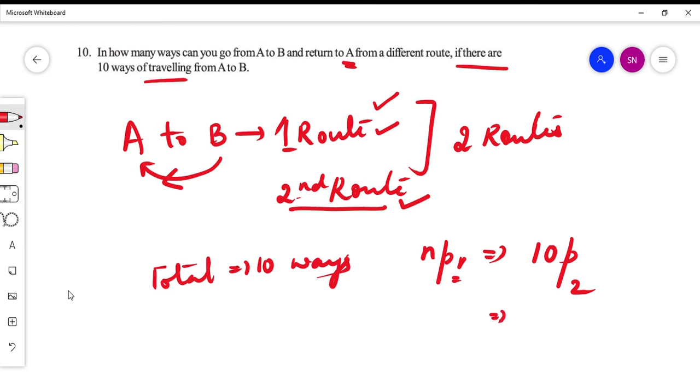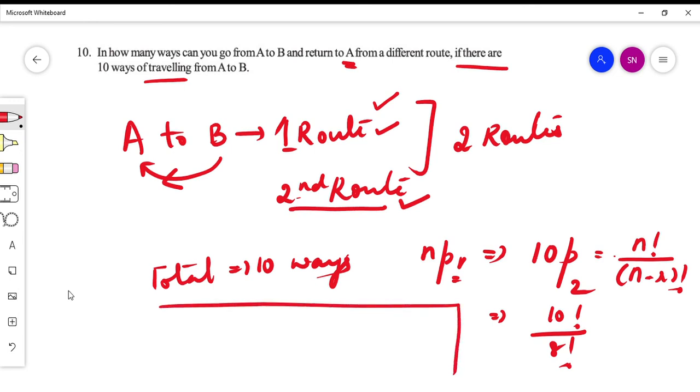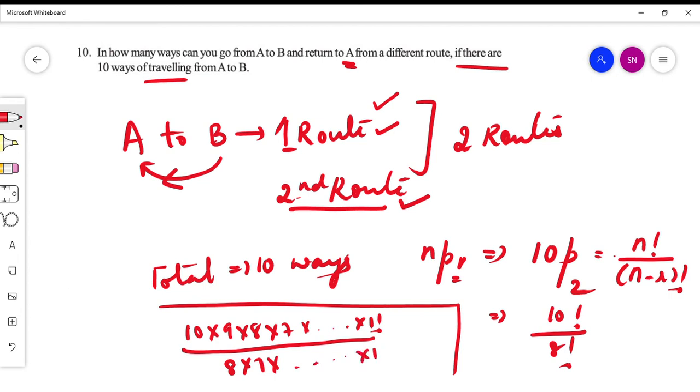Now let me solve this question using the formula method, which is n factorial divided by n minus r factorial. So you have 10 factorial divided by 10 minus 2, which is 8 factorial. This can be written as 10 into 9 into 8 into 7 into dot dot dot 1 factorial, divided by 8 into 7 into dot dot dot into 1 factorial.